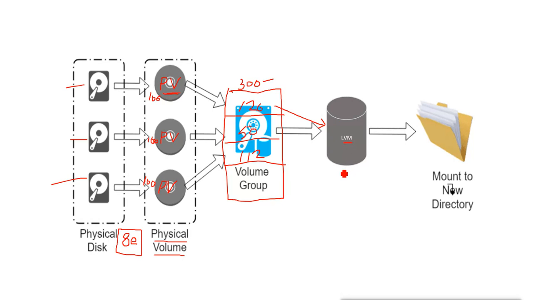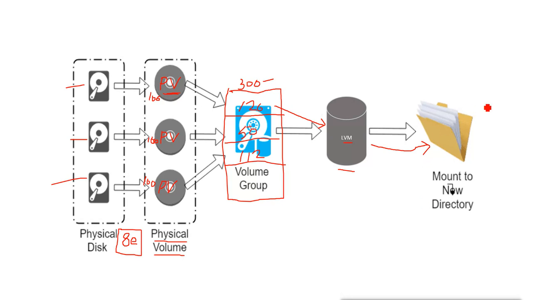For using it like a normal partition, we create the file system on it, mount it on a directory, and make it permanent, and then we can use it.